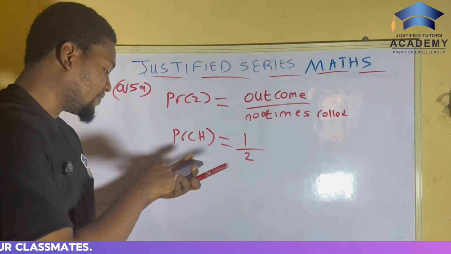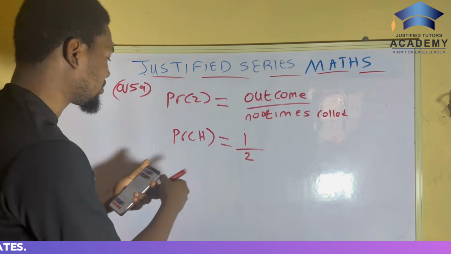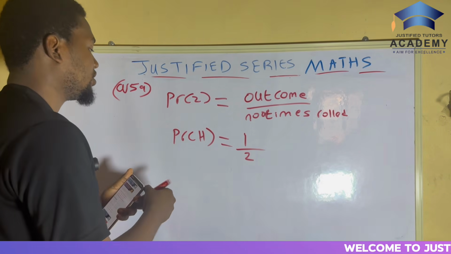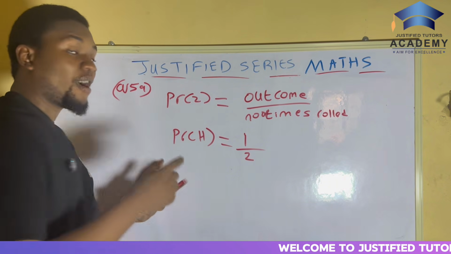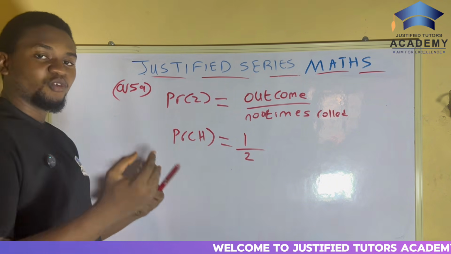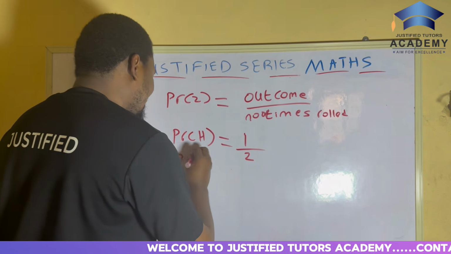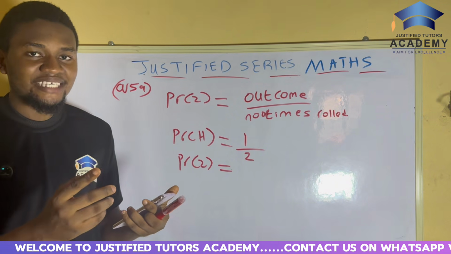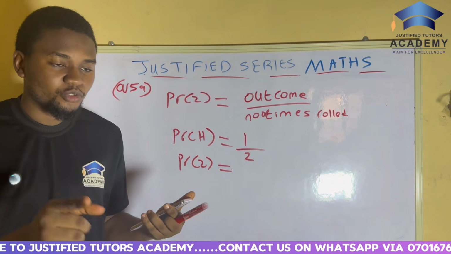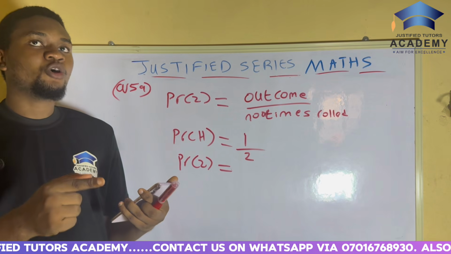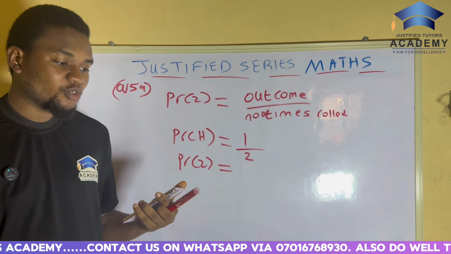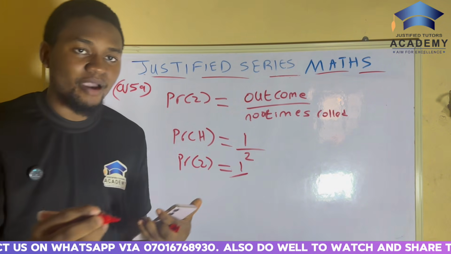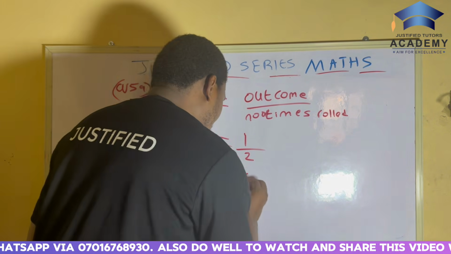If the die was rolled once and they ask what is the probability of getting a 2, a die has just 6 sides labeled 1, 2, 3, 4, 5, 6. So when you roll it once, there is only one possibility of getting a 2. That will be 1 divided by the total number of possible outcomes, which is 6.